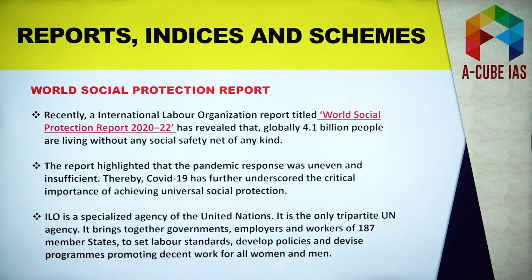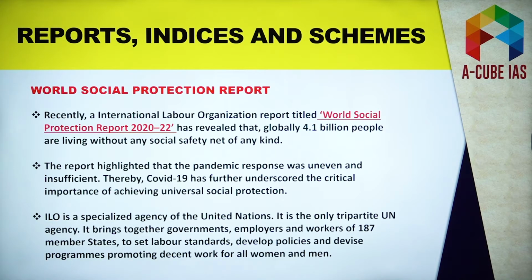So let me tell you a little bit about ILO. It is a specialized agency, although it became a specialized agency in 1946, and it was established in 1919. And if I recall correctly, it was established by the Treaty of Versailles. And one fact is also very important regarding ILO, and you must remember that it received the Nobel Peace Prize in 1969.